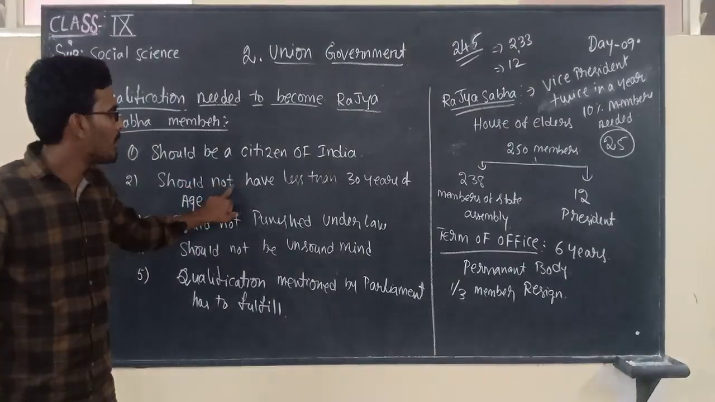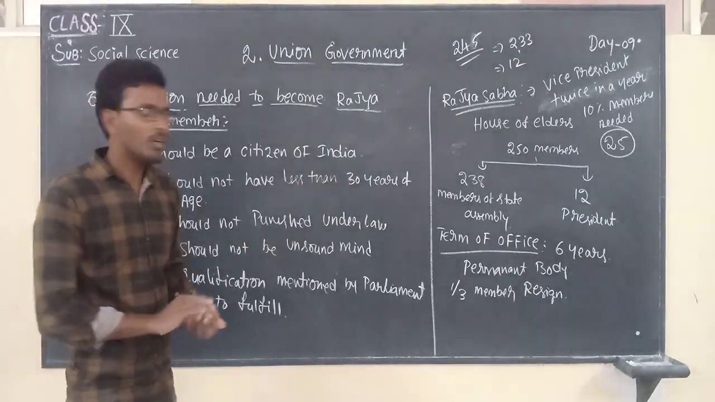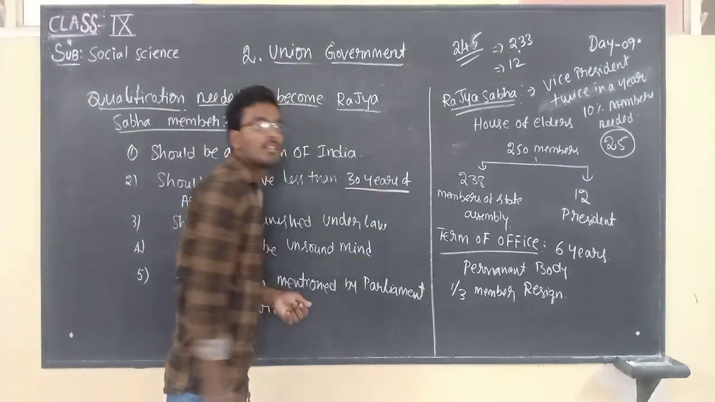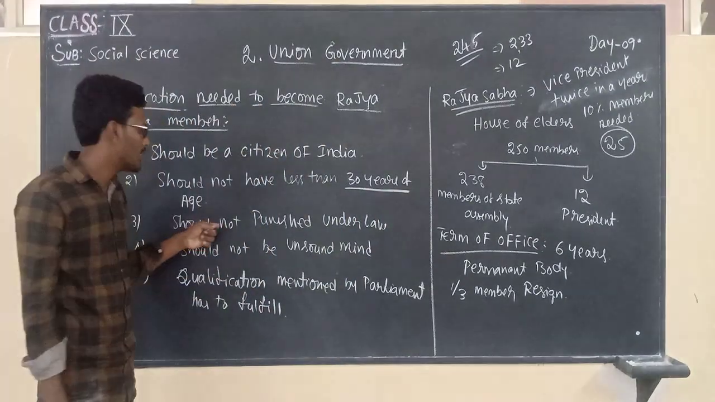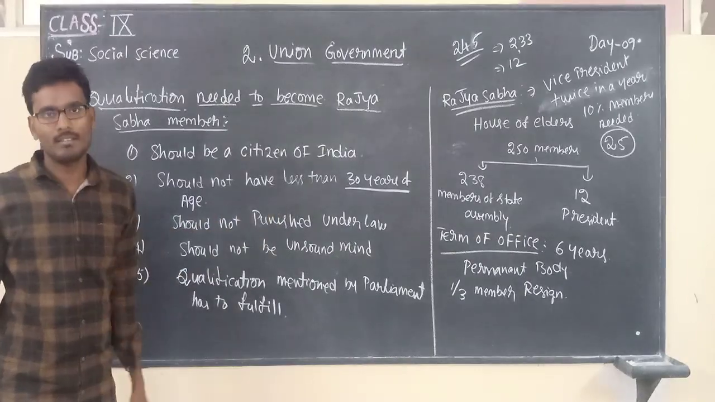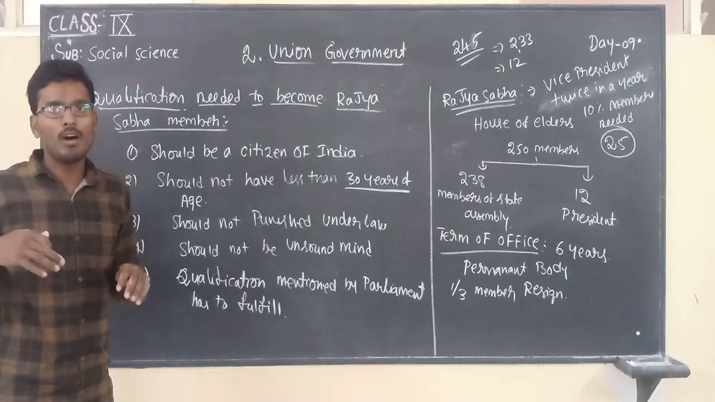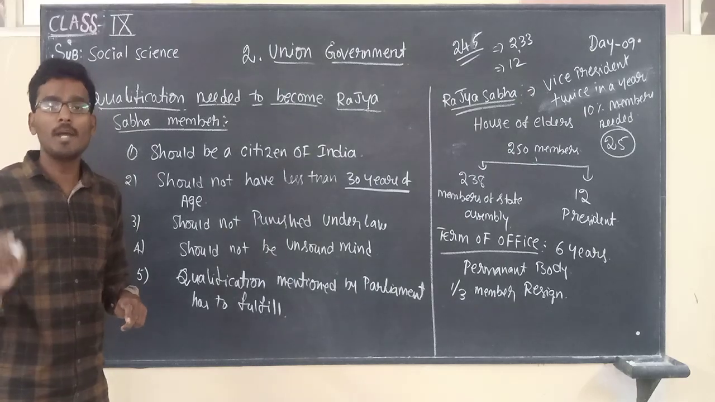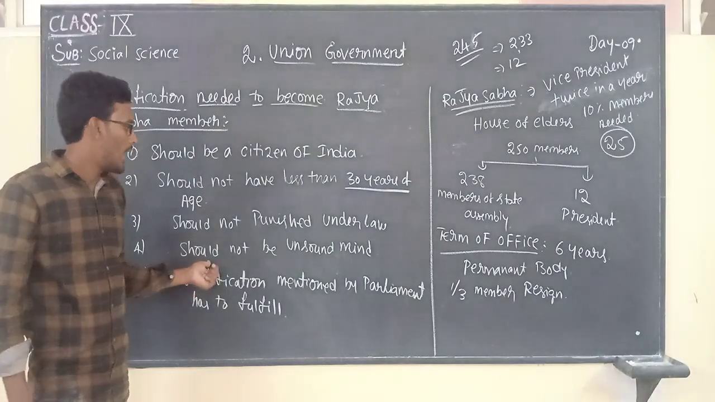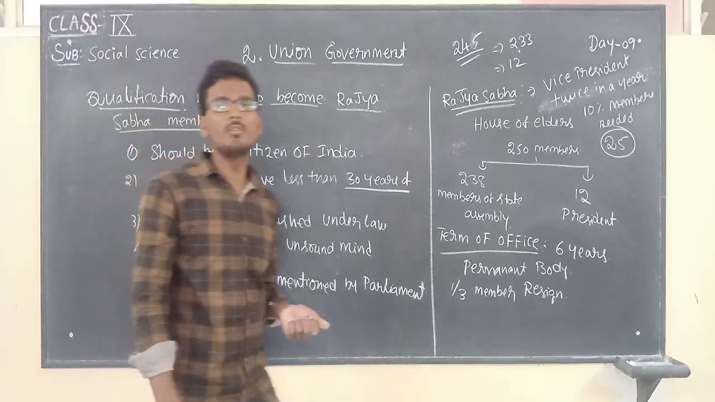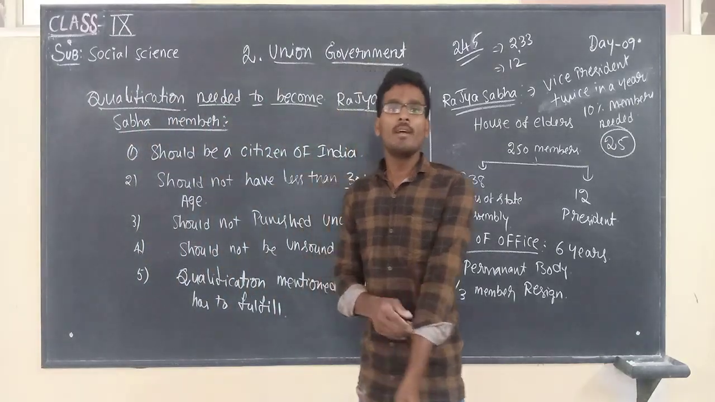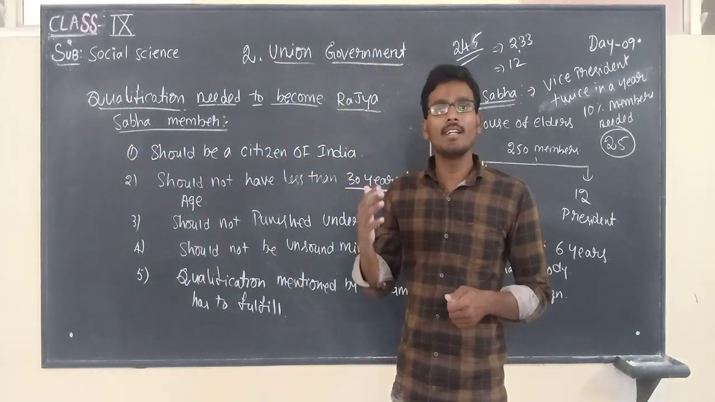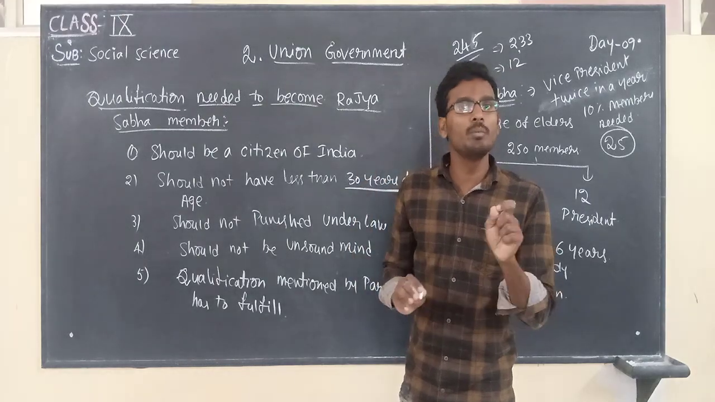Listen, if a person wants to be a Rajya Sabha member, should be a citizen of India. After that, should not be less than 30 years of age. So he has to cross 30 years of age. After that, should not be punished under law. So whatever the authority is, it may be Supreme Court or High Court, through those authorities a person should not be punished, and should not be of unsound mind. Unsound mind means what?